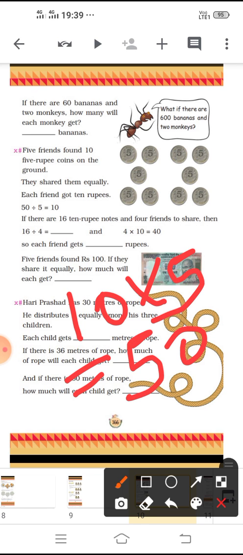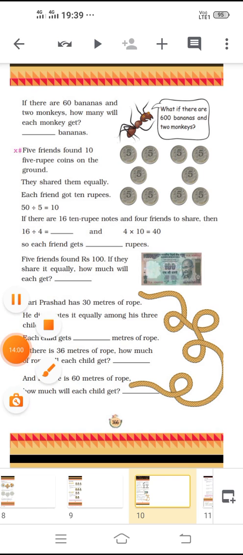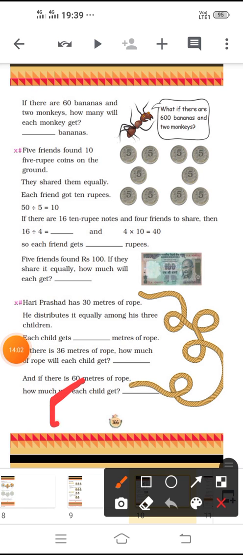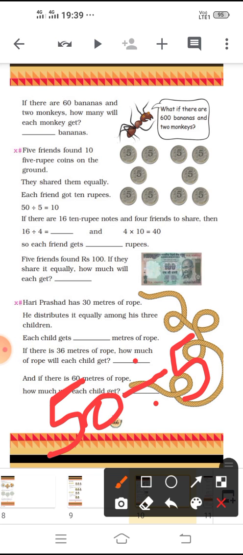Understood? So each friend got how many rupees? Total number of friends is 5. So 50 divided by 5, that means among each, 10 rupees will be divided.